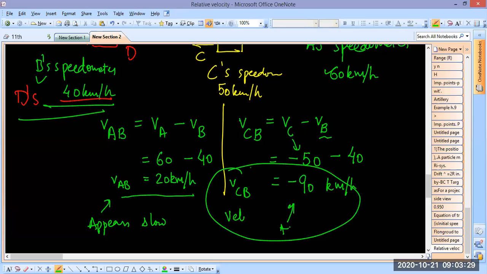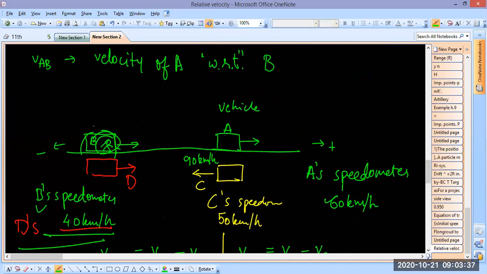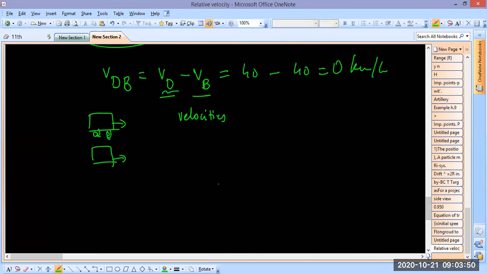This is not your imagination that this car is fast and this is slow. No, this is reality. If you see it like this, if you see it from this vehicle, this C will appear fast compared to this. Okay, this C will appear fast compared to A. Okay, so you should not forget this.